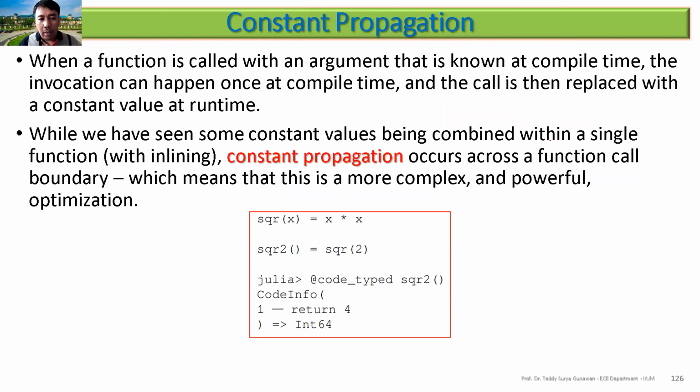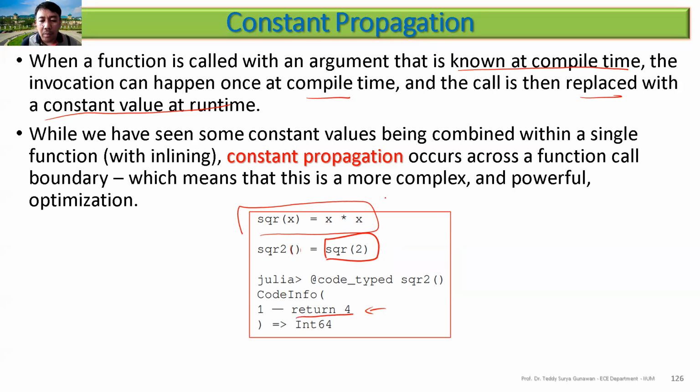Okay, the next one is constant propagation. When a function is called with an argument that is known at compile time, the invocation can happen once at compile time, and the call is then replaced with the constant value at runtime. For example, here is the function, and square of 2 is just return 4.